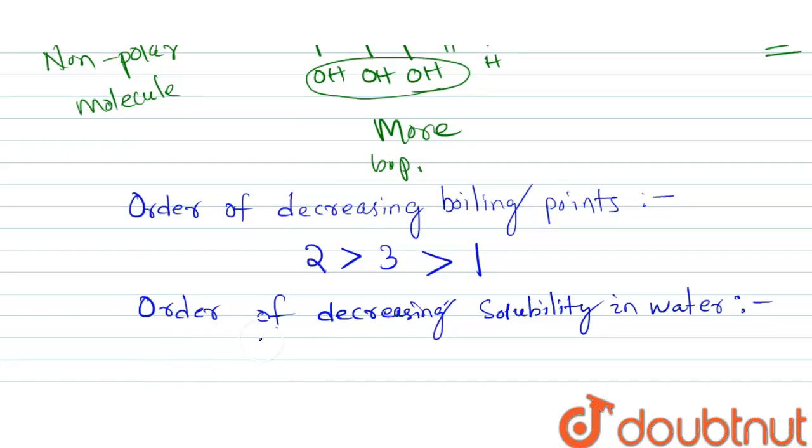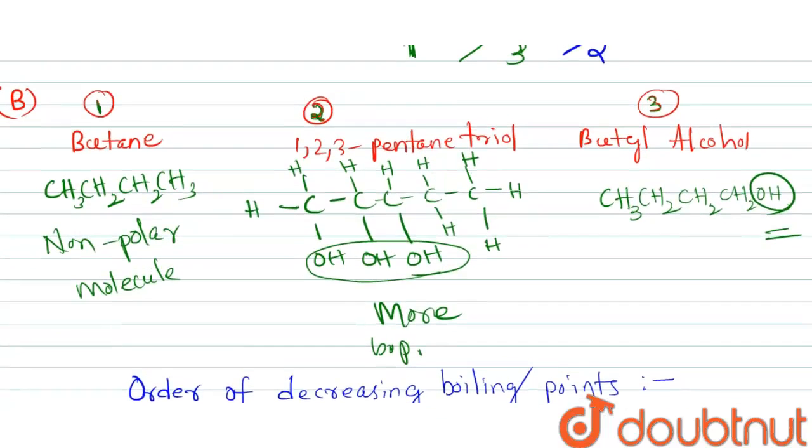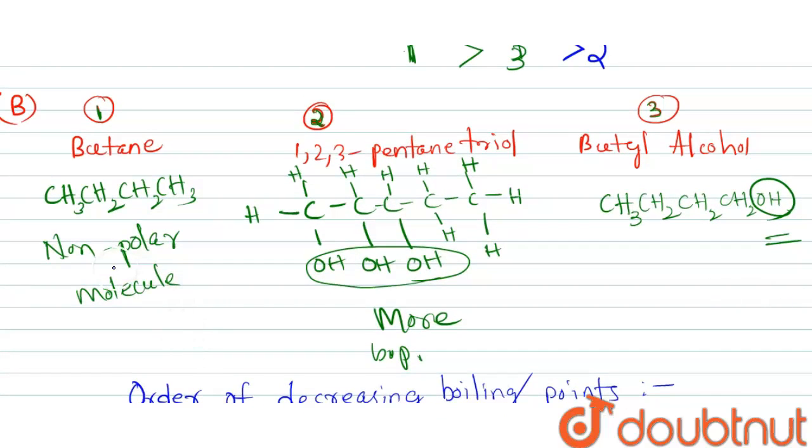Now let's check the order of decreasing solubility of these compounds in water. Butane will be least soluble because it is a non-polar molecule and water is a polar molecule. Between 1,2,3 pentane triol and butyl alcohol, 1,2,3 pentane triol will be more soluble because it has 3 OH groups.